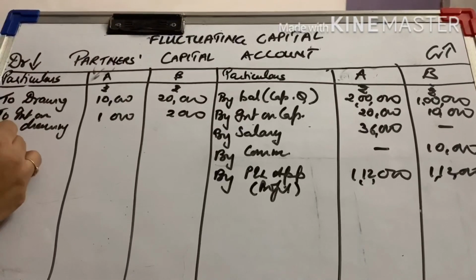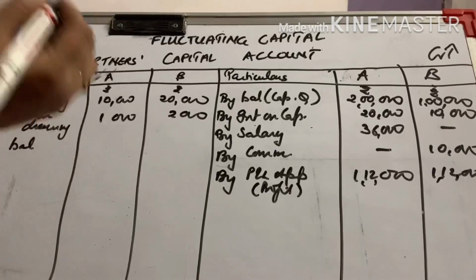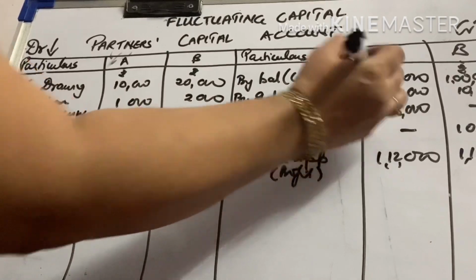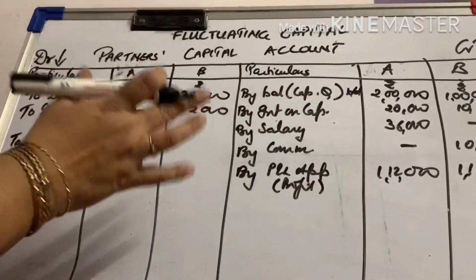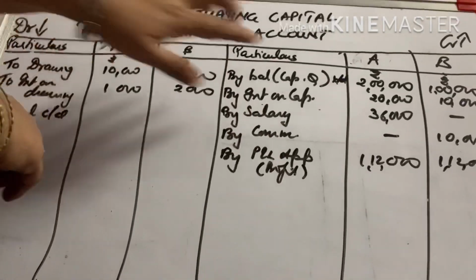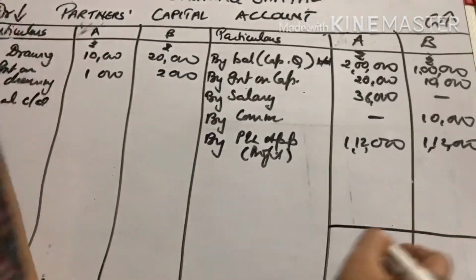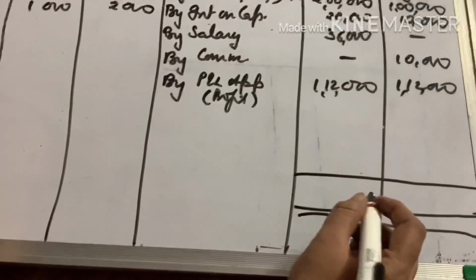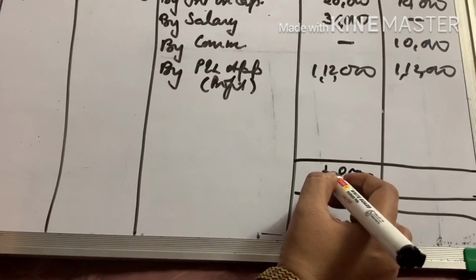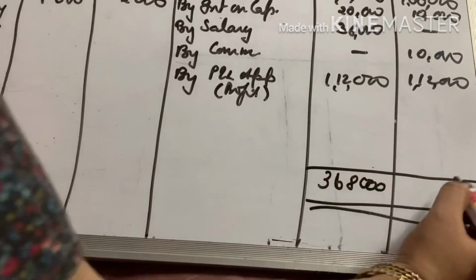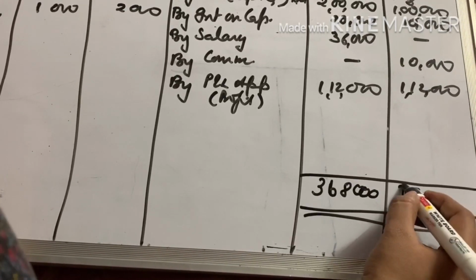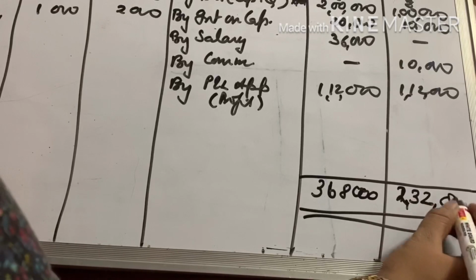At the end we'll take out the balance. Every ledger, beta, always remember, every ledger has a balance. So in the end of the question it is understood that we will take out the balance. How will we take out the balance? We will add these two sides. It would be coming as 3,68,000, and this would be 2,32,000, right?